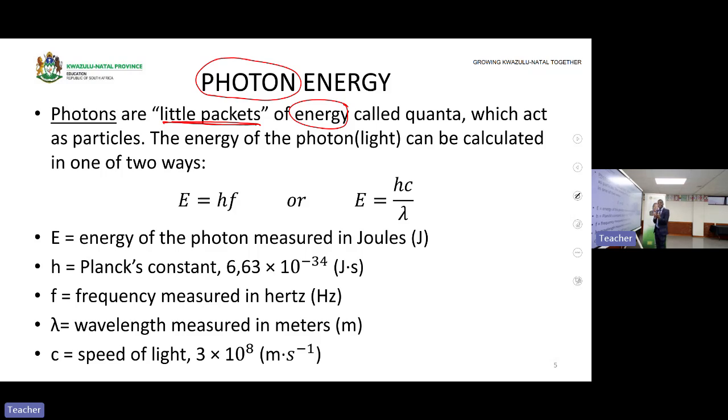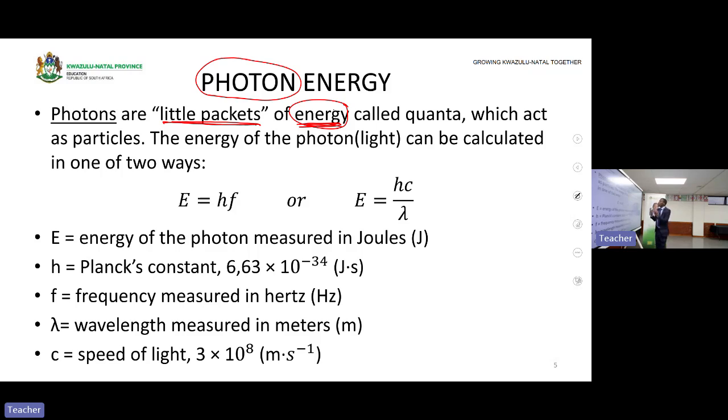So that means the light has what? The light has photons. And these photons carry what? The energy. That energy is the one that will be transferred to what? To an electron.